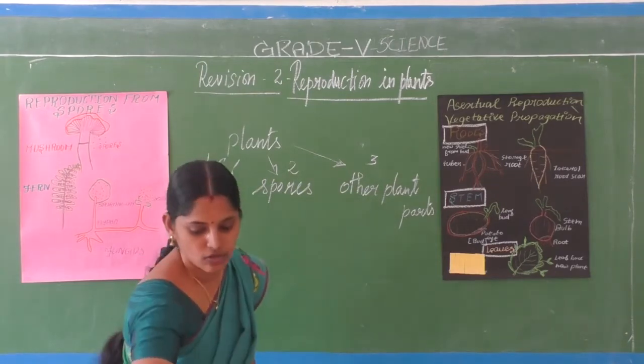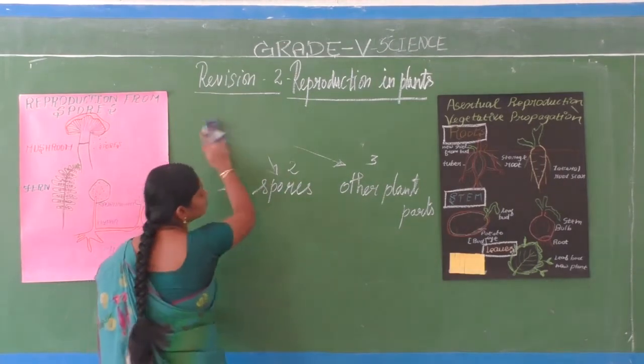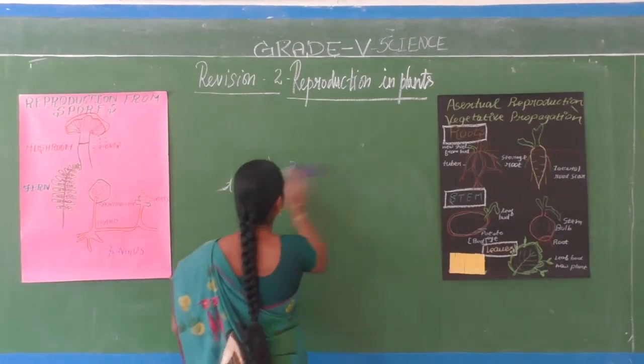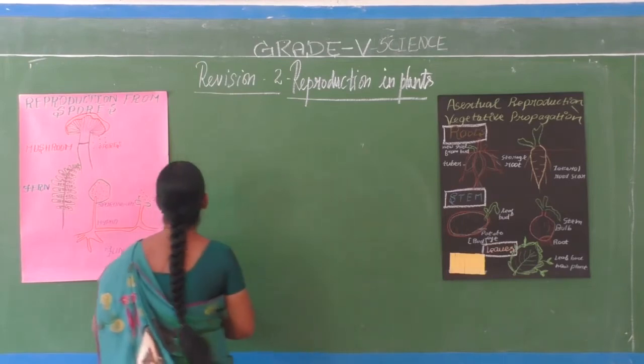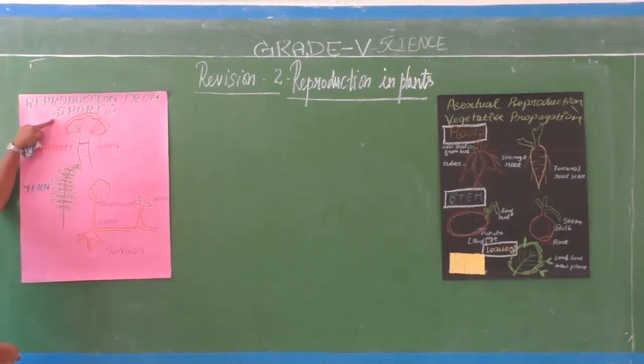Okay children, so plants reproduce through spores. So reproduction from spores. How do plants reproduce through spores?